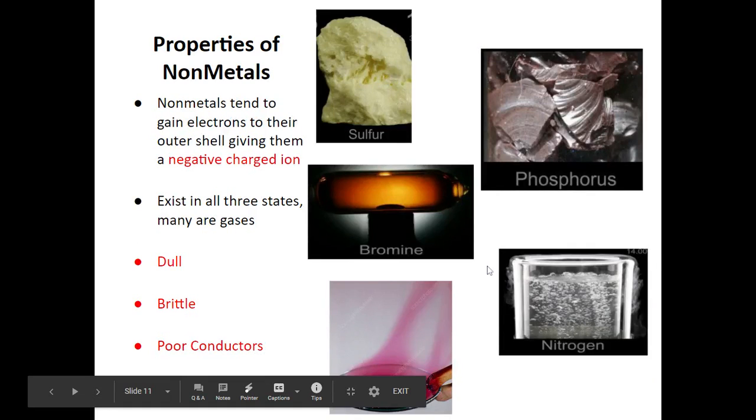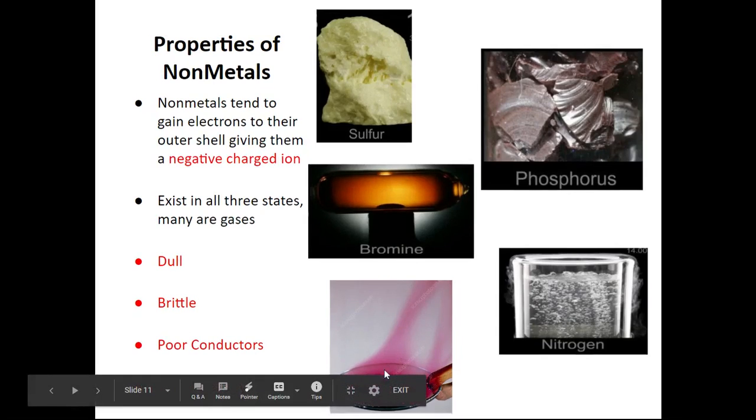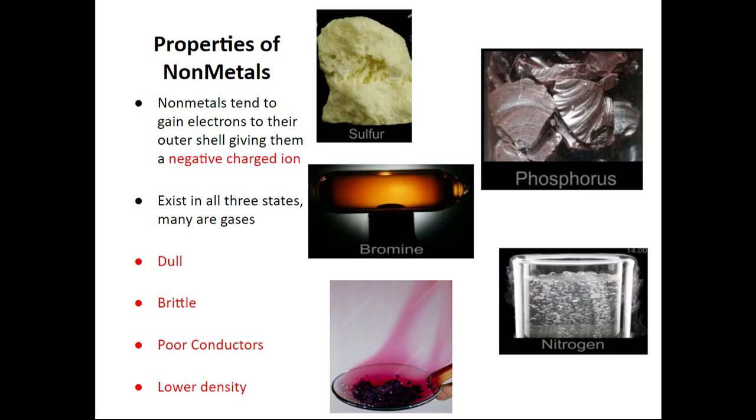All right, properties of nonmetals. So here we see a variety of different nonmetals here. They will welcome electrons from other elements because they want to fill their outer shell since they're really close to filling it. So as they accept these electrons, they then have a negatively charged ion that we call anions.